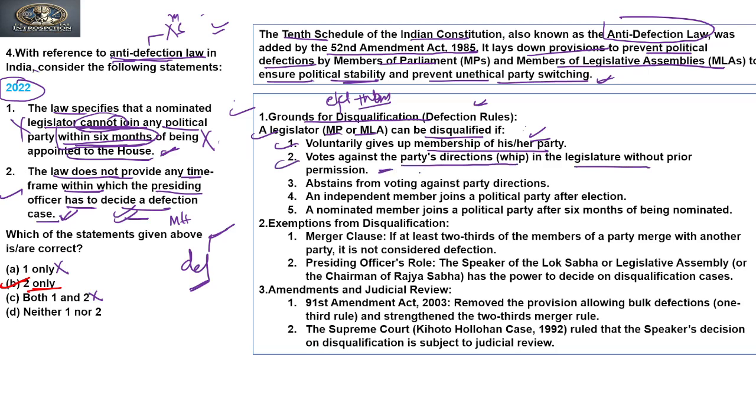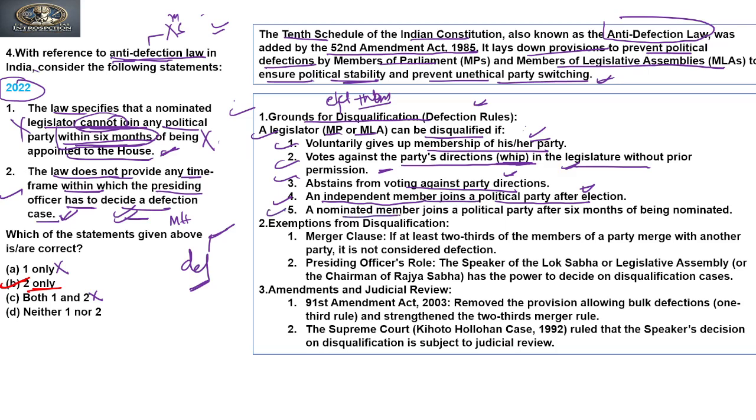So if the member votes against the whip, or abstains from voting when there is a mandatory whip to vote in the house, then also his membership will be lost. Next, an independent member joins a political party after elections. Any member who contests elections independently and gets elected, and after getting elected joins any political party, his membership will be lost.